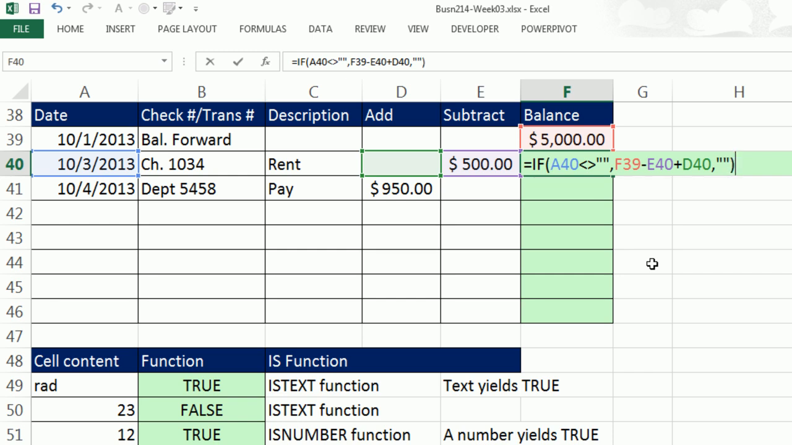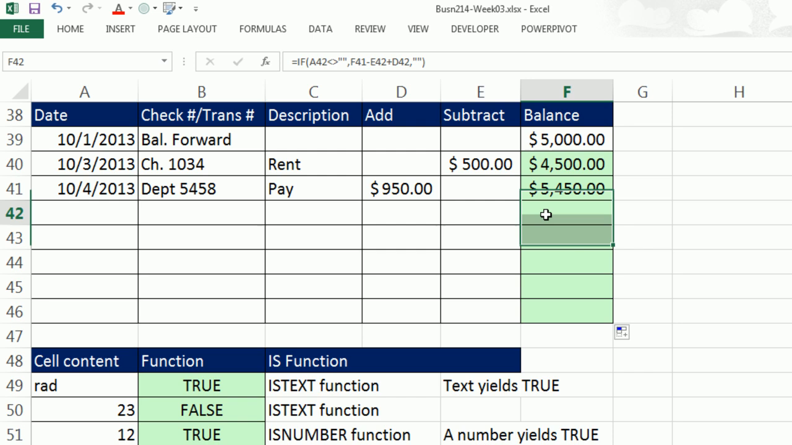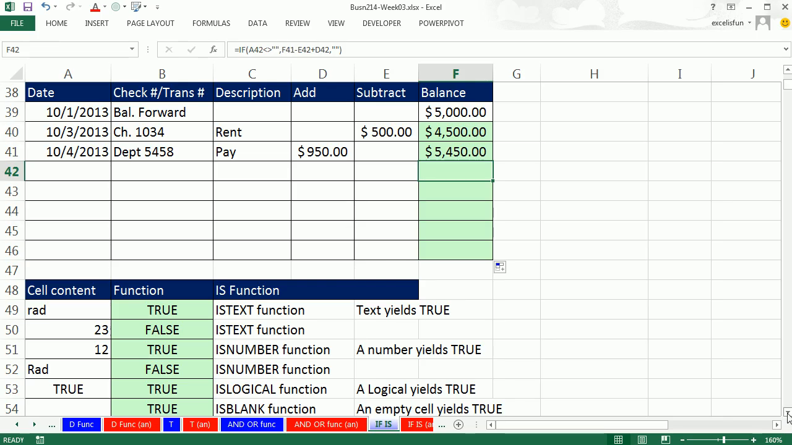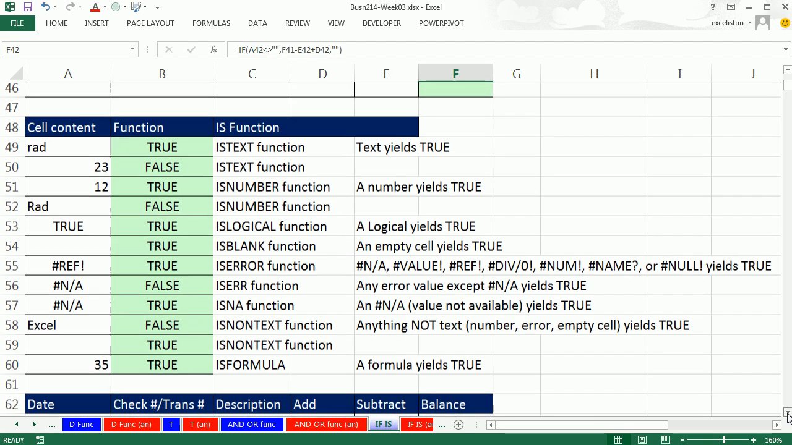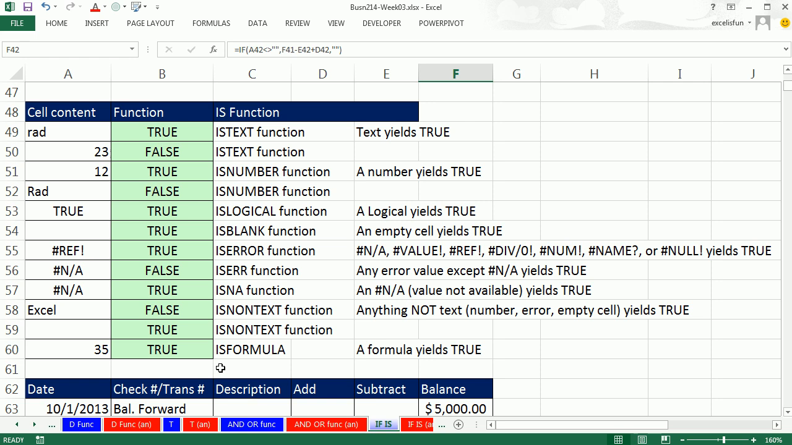Remember, if we ran is it text on the cell that delivered that null text string, it would be true. So even though it shows nothing, there is something there. It's just a null text string. Look at that, all the way down. Now, here's our list of some examples if you want to look through these.